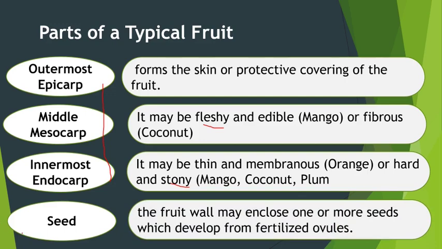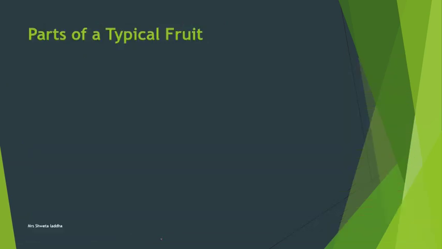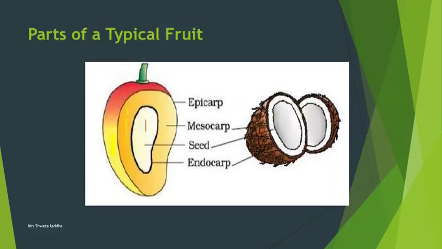The fruit wall may enclose either one seed or many seeds, which are developed from fertilized ovules. Let us see again in the diagram. Mango is a true fruit. It is a fleshy fruit. The outermost greenish, reddish, orange skin of the mango is called the epicarp. The orange and sweet pulp which we eat is the mesocarp, which is fleshy and juicy. Then there is a stony endocarp, and inside the stony endocarp lies the seed.